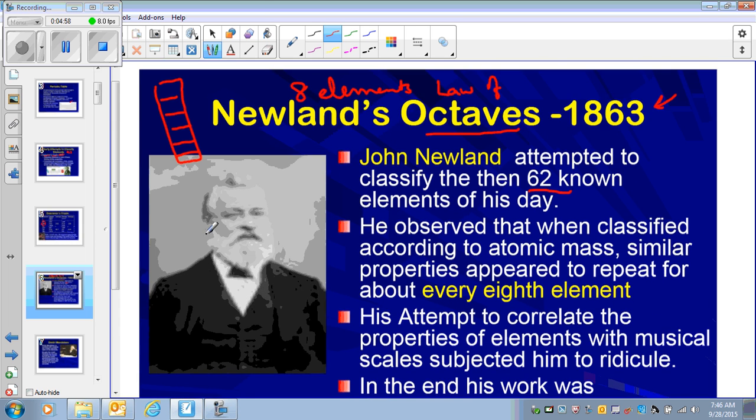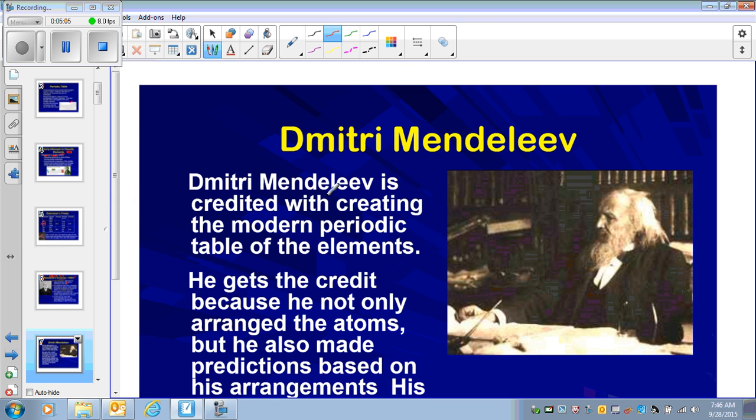All right. So we have Dobereiner, then we have Newlands, and after Newlands, Mendeleev, whom I mentioned before, got the credit for actually publishing the first ever periodic table. He looked at the work of Dobereiner and the work of Newlands, and he said, okay, instead of having sets of three and sets of eights, let's arrange the periodic table by atomic mass.